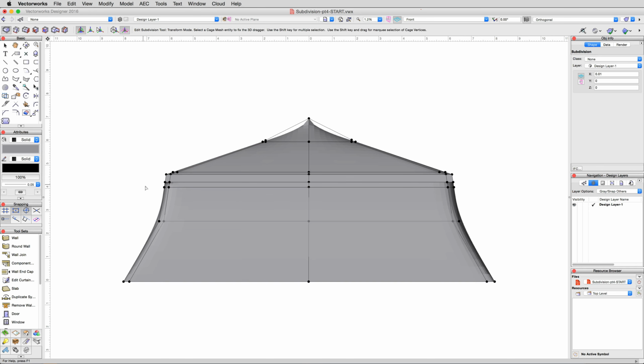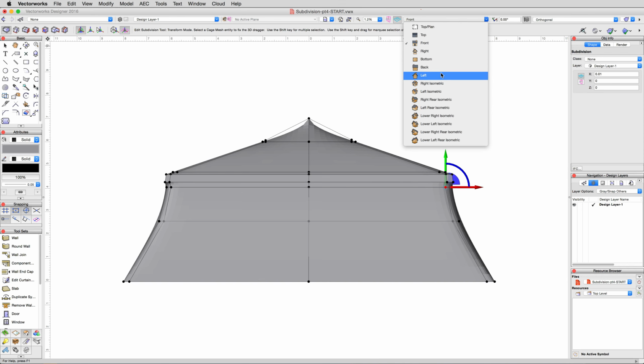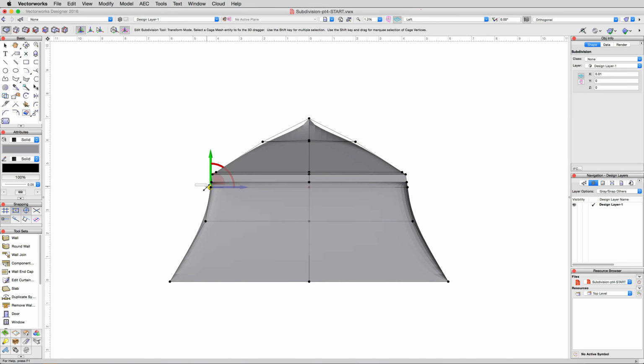Then, with the transform mode active, select that new set of vertices on the left and move it 0.1 meters toward the center of the tent. Same on the right side with -0.1 meters. Then change to a side view and do the same with that set of vertices on the front and rear as well to keep things even.